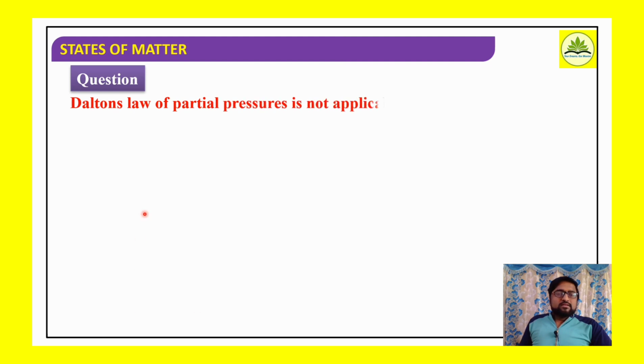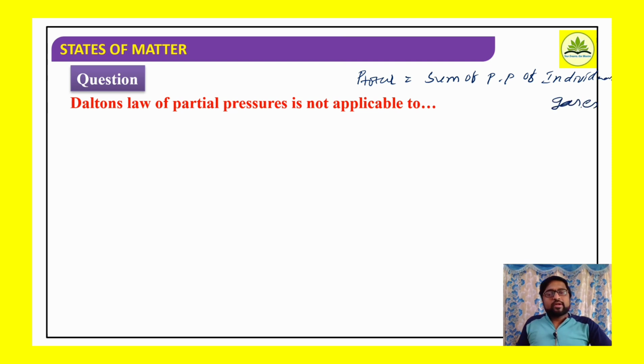Dalton's law of partial pressure is not applicable to... Now what do we say in Dalton's law of partial pressure? Total pressure P total is equal to sum of the partial pressure of individual gases.